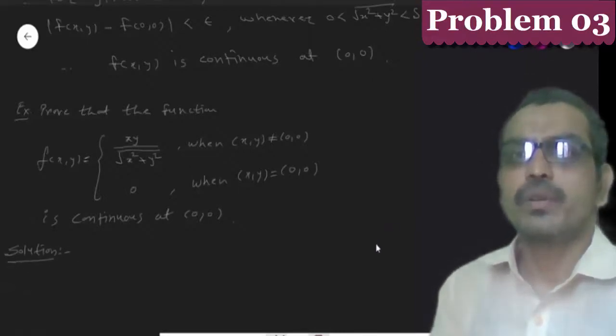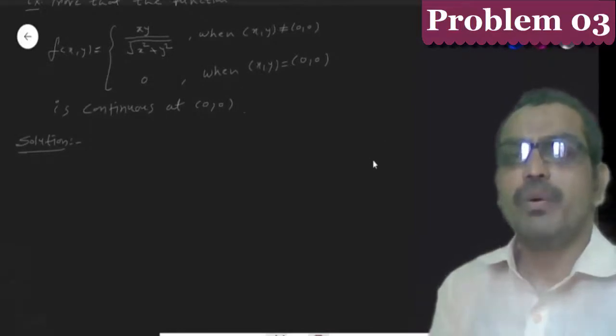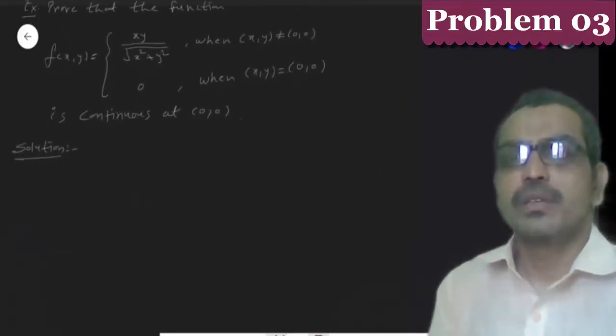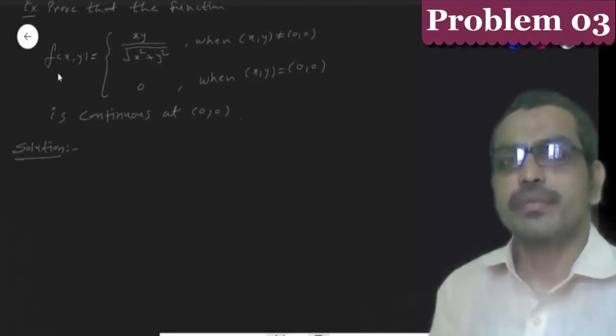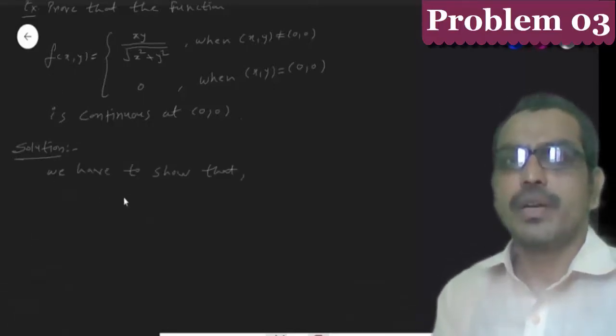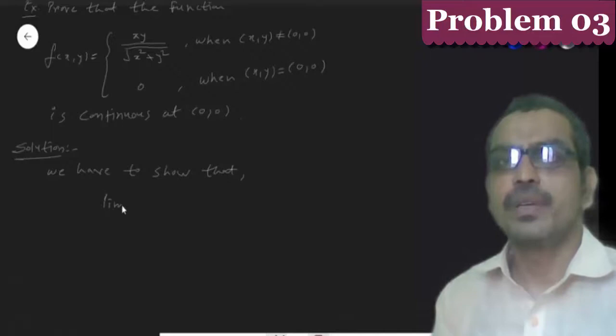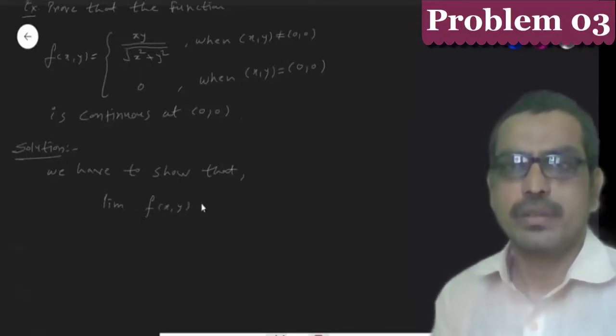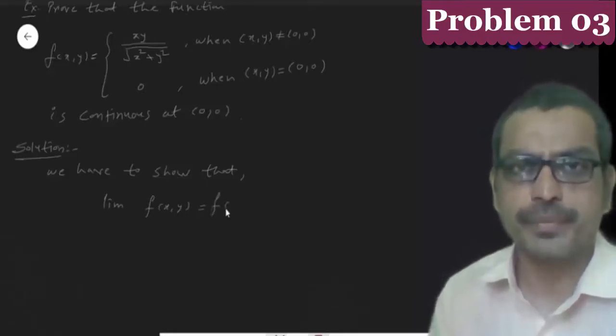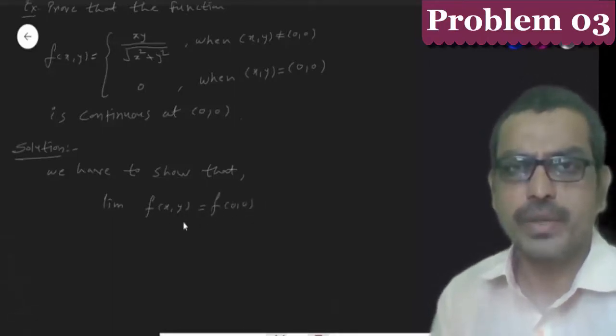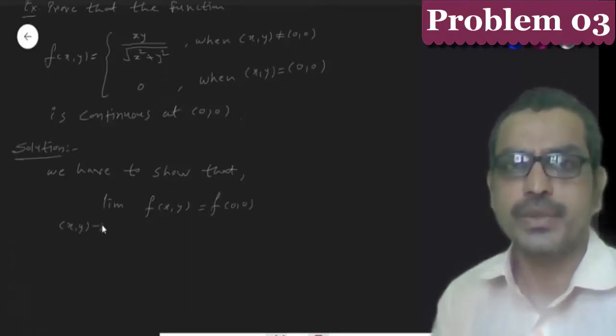Here we have to show that the limit of the function is equal to its value at (0,0). That is, we have to show that the limit of the function f(x,y) is equal to f(0,0) as (x,y) tends to (0,0).